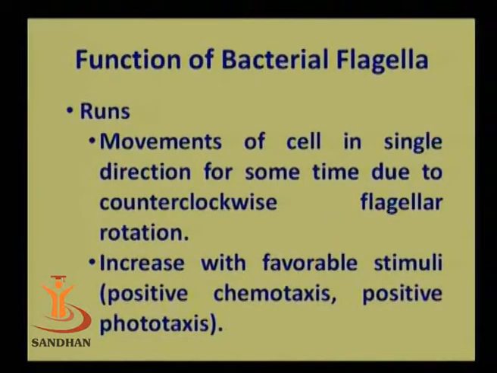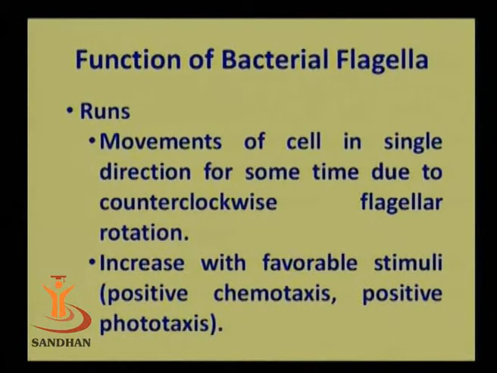The function of bacterial flagella is achieved by two major movements. The movements of the bacterial flagella are actually done in terms of two different things. One is known as runs and the second is known as tumbles. The runs are the movements of the cell in a single direction for some time due to counterclockwise flagellar rotation.